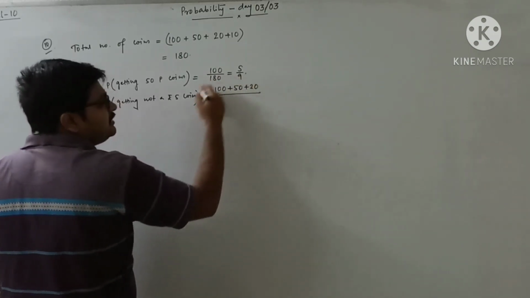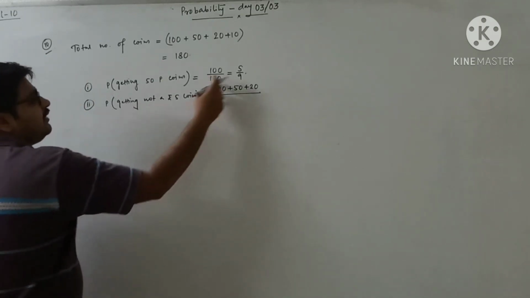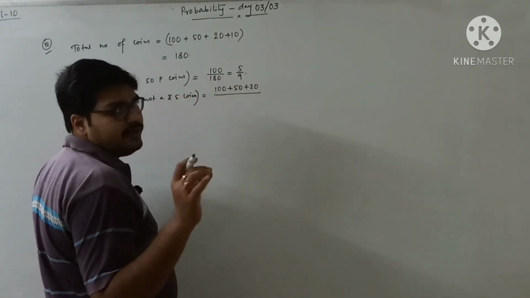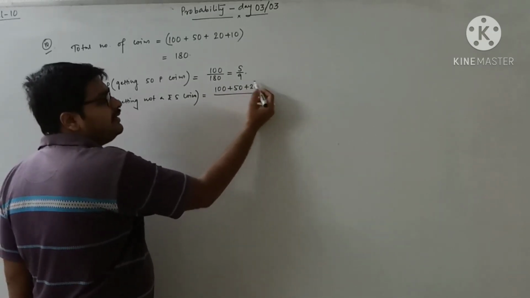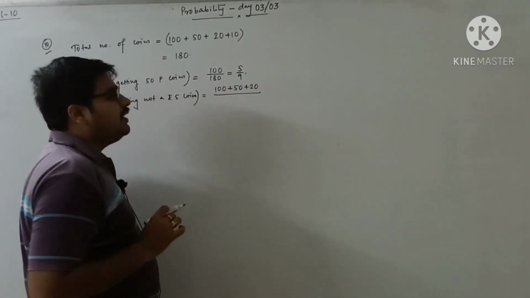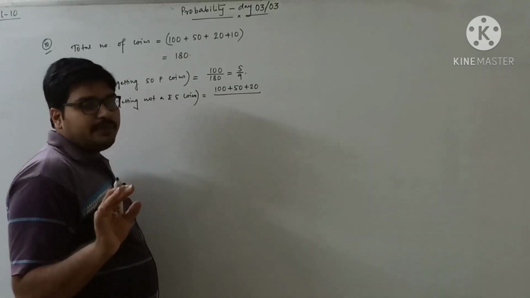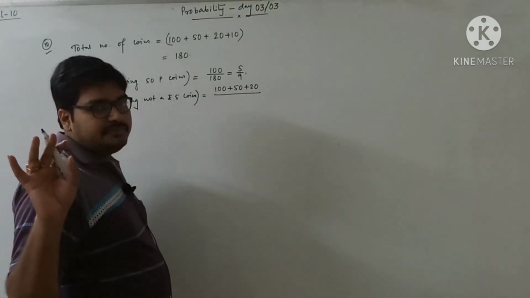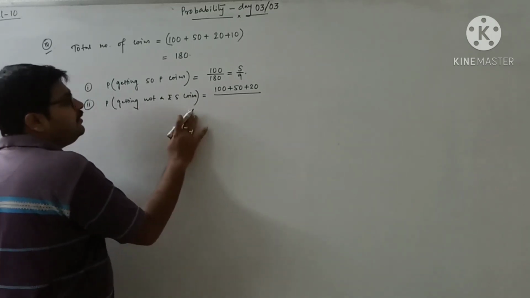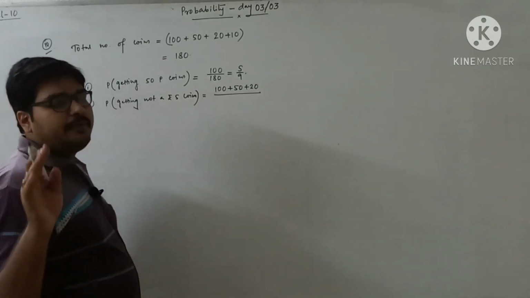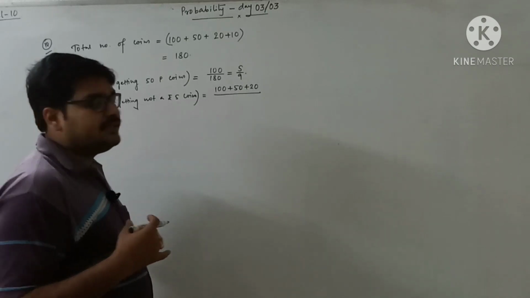These many coins we have to consider, because these are not rupees 5 coins, because there are 150 paise coins, 50 one-rupee coins, 20 two-rupee coins, and 10 five-rupee coins. So that 10 I have deducted, because here we are told not to get a rupees 5 coin. So except rupees 5 coins, other coins we have to consider.